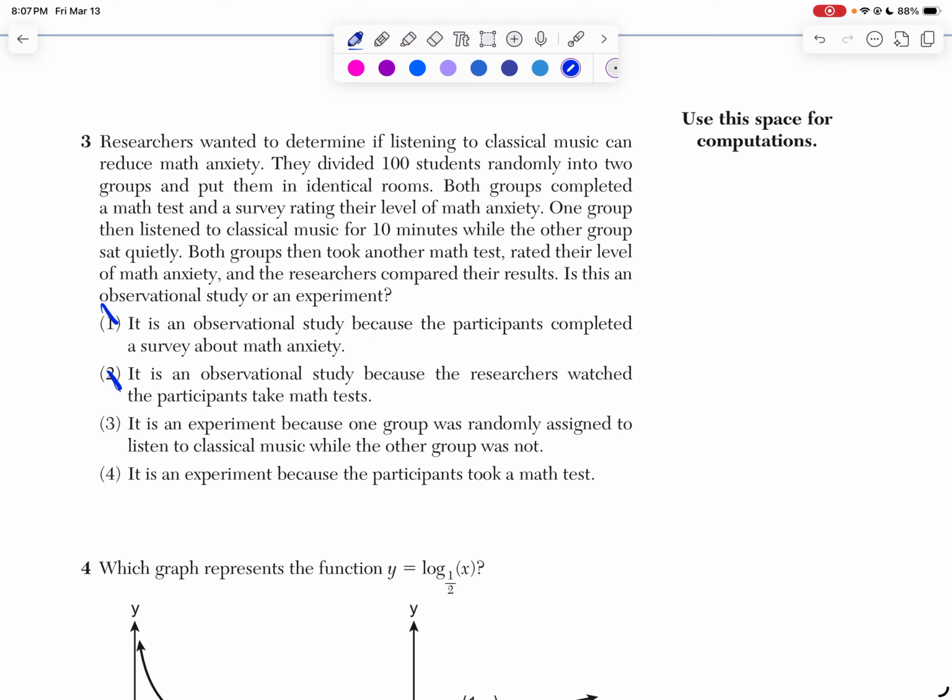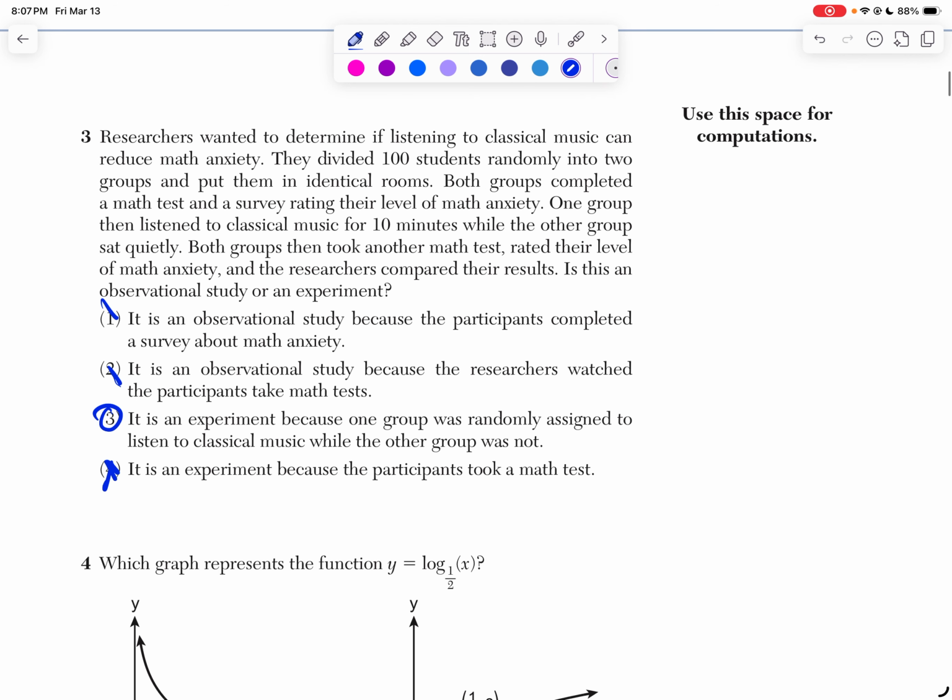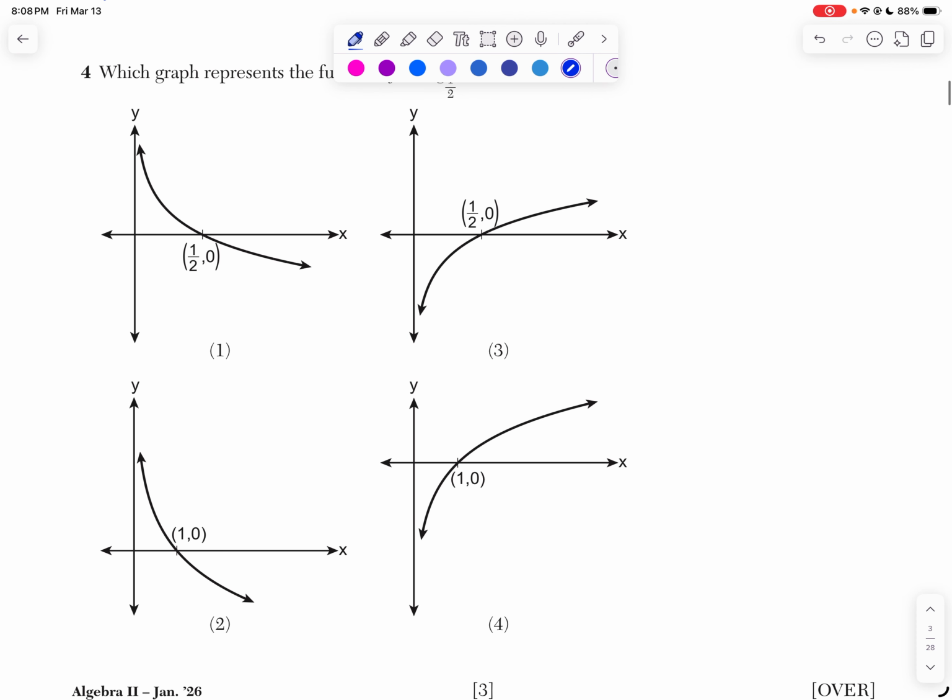Now, choice 3 says it's an experiment because one group is randomly assigned to listen to classical music while the other group is not. That's definitely correct. Thinking about that control aspect where there's really no constraints on the study. Number 4 says it's an experiment because the participants took a math test. That definitely isn't it. We're thinking about that classical music aspect and not using classical music.